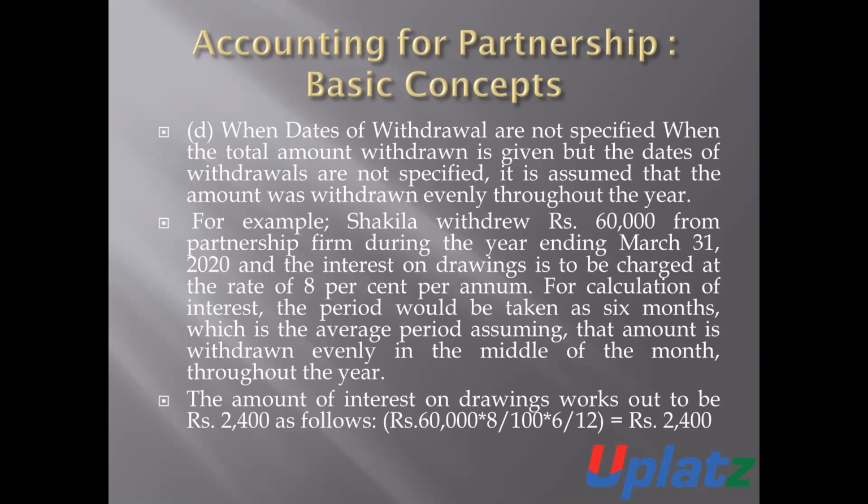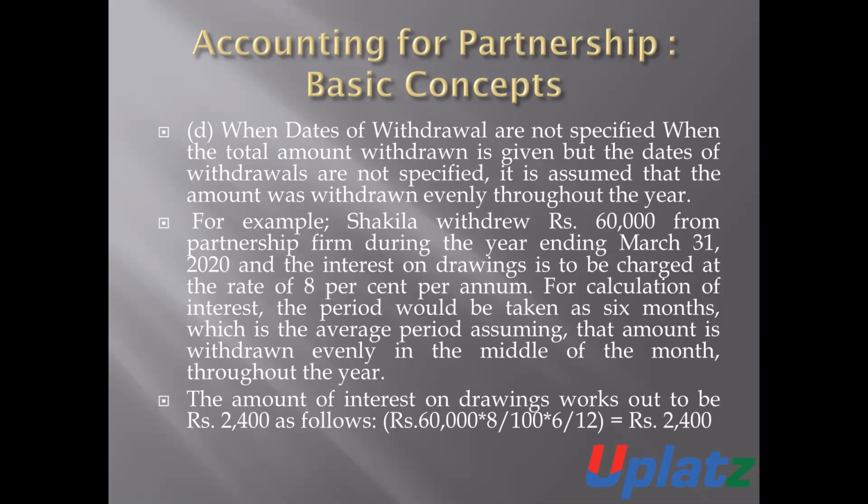If the amount is given but the dates are not specified, then it will be considered that the money was withdrawn evenly throughout the year. For example, Shakila withdrew 60,000 rupees from the partnership during the period ending 31st March 2020, and interest on drawings is to be charged at the rate of 8% per annum.